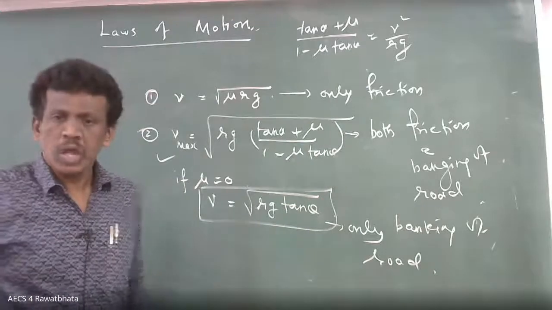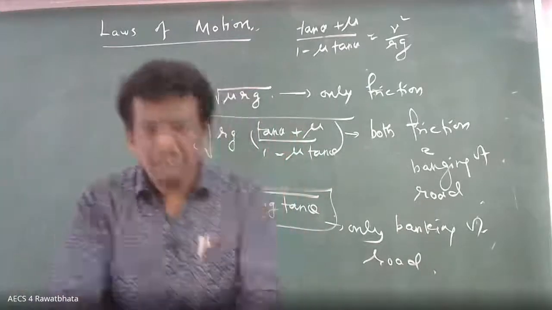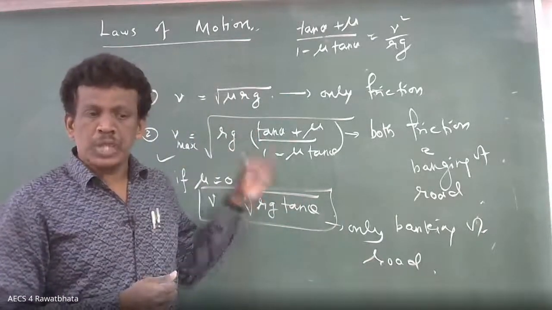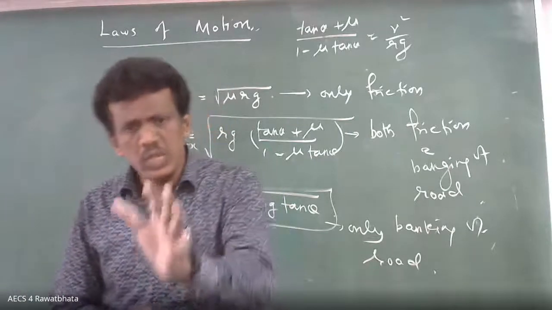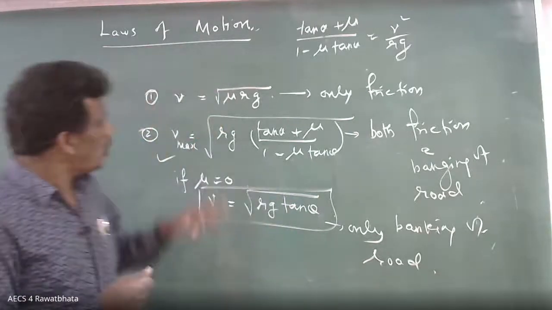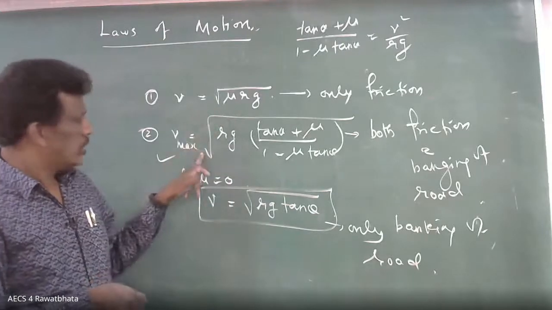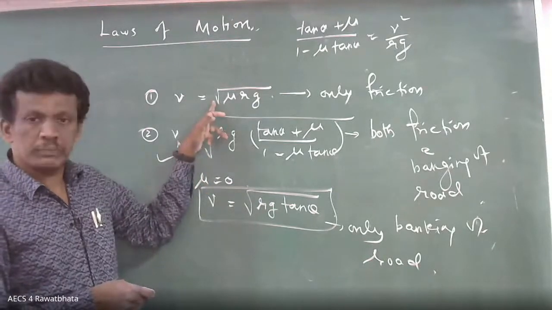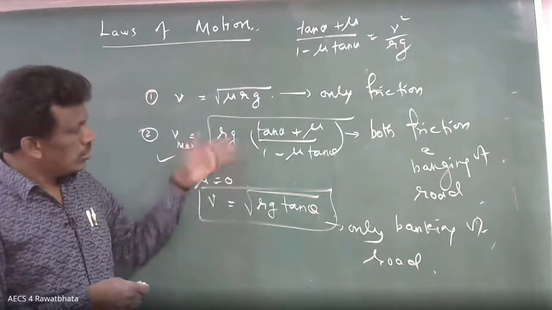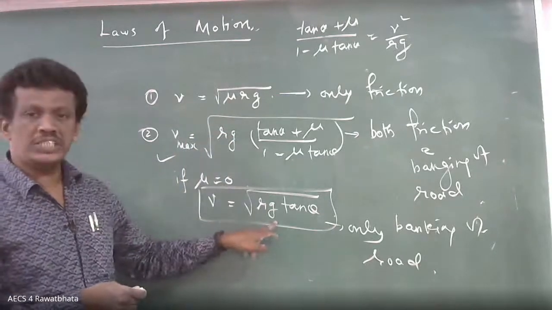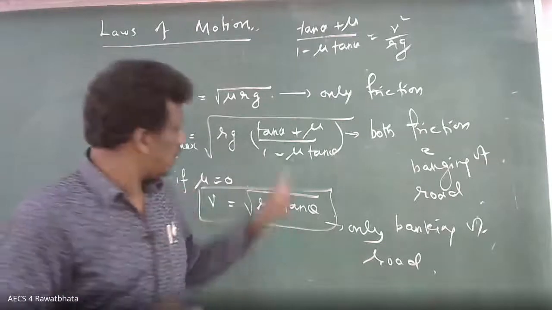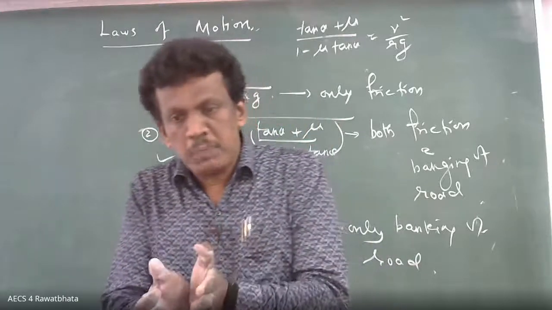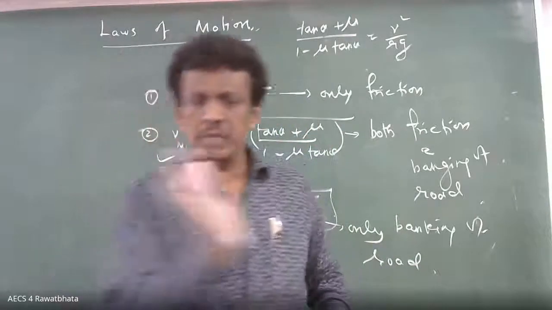Numerically there is no difficulty, especially with this circular motion example. You see the question, accordingly you select the formula. Where you can have maximum speed is equation number 2. If it is a level road, this one. Now in banking of road, where you will get minimum, it is square root of R G tan theta. You may have confusion with these formulas. Now you want to find out the optimum speed with which a vehicle can make the turn.